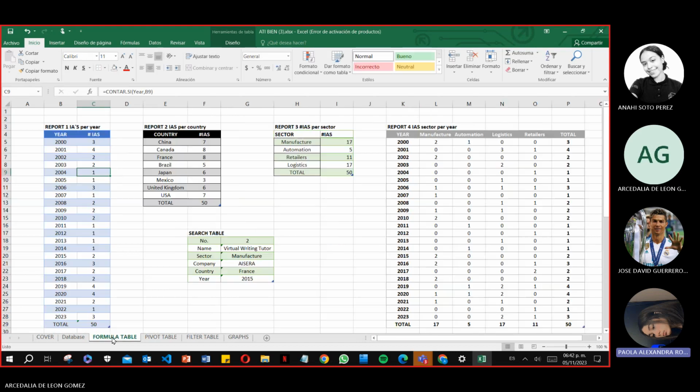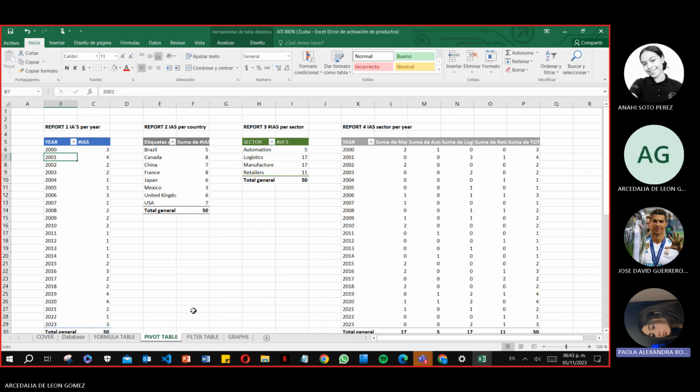In report 2, we can see there are three tables, as in report 1. Only in this case, we report on the different AIs created by each of the different countries. The first table that we can see here is created with formulas. In this case, we use the formula COUNTIF, which we could complete using the database table. This was possible since we assigned a name to the country column.